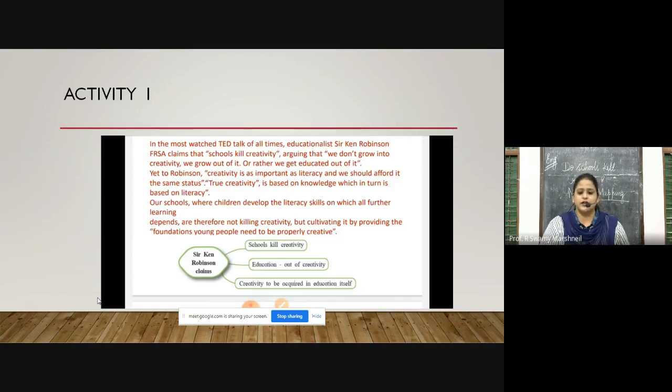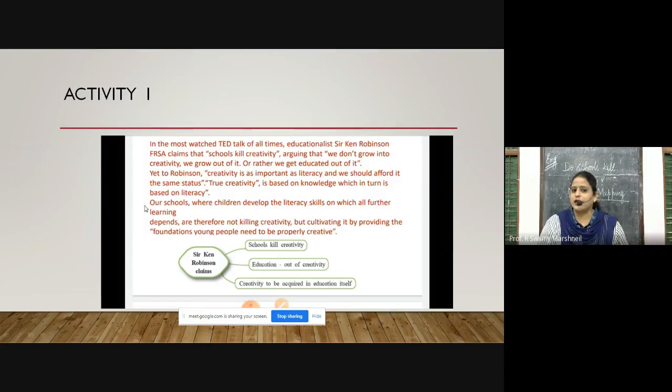True creativity is based on knowledge, which in turn is based on literacy. A school where children develop the literacy skills on which all further learning depends are therefore not killing creativity but cultivating it by providing the foundations young people need to properly create.